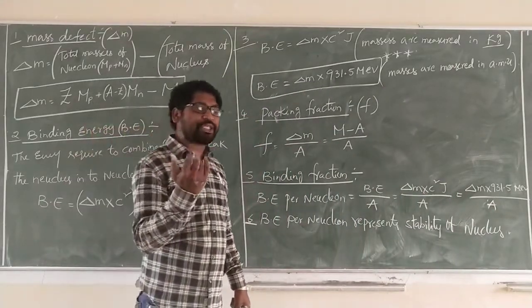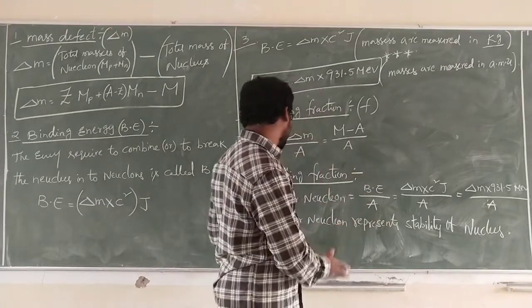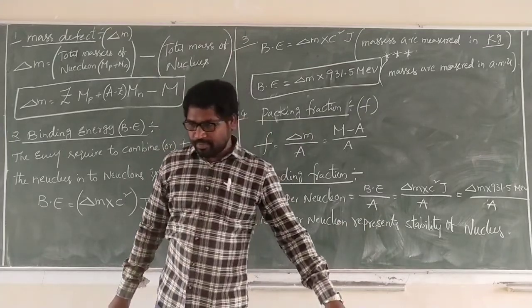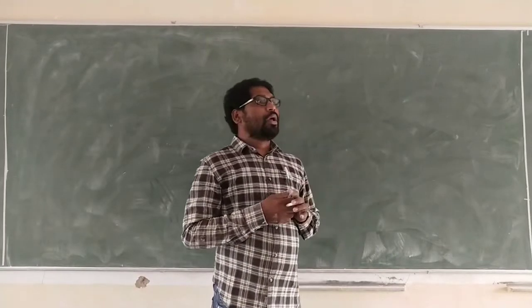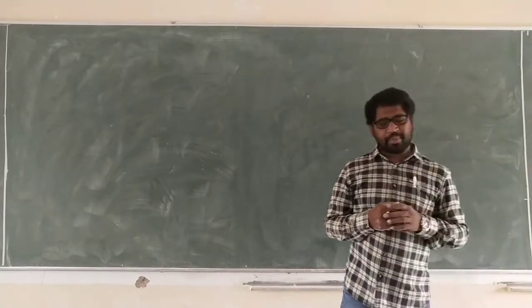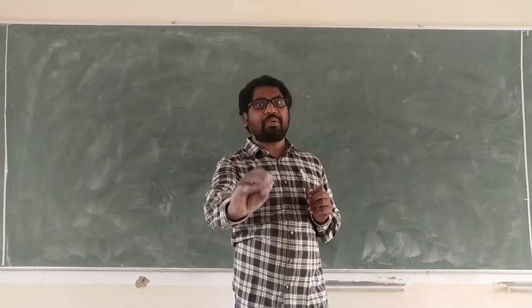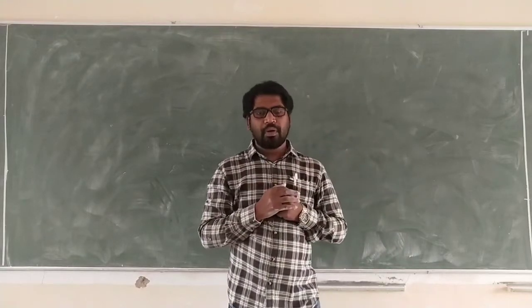After participating in the reaction, how stable that nucleus is, that is represented by binding energy. Right. Now in binding energy, mass defect, nothing but change in mass, is converted into energy. Already I told you.